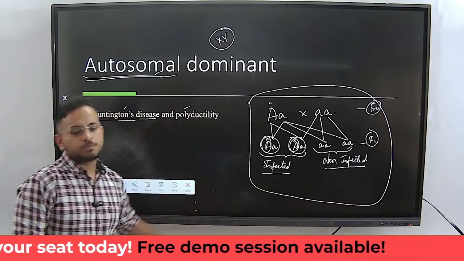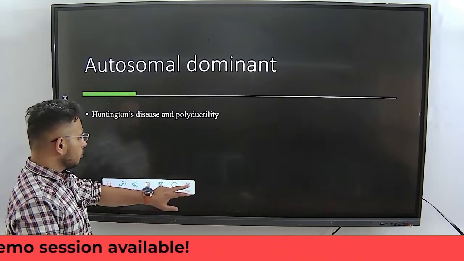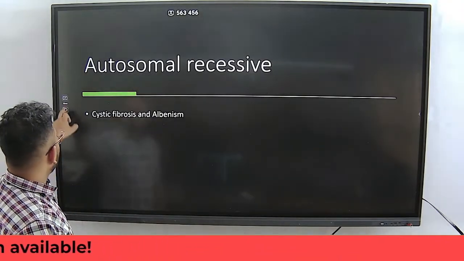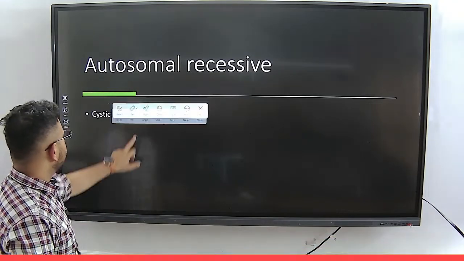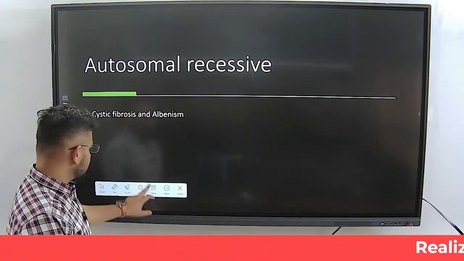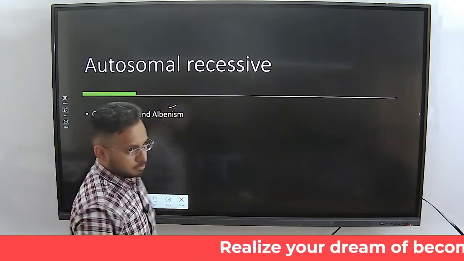This will be the inheritance pattern of the autosomal dominant characteristic. Now, if we look at the second one, autosomal recessive. What do we have under the autosomal recessive? There are a few examples. One is cystic fibrosis and albinism. How does this get